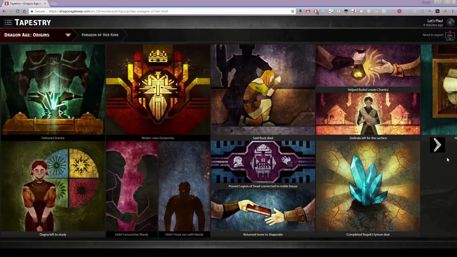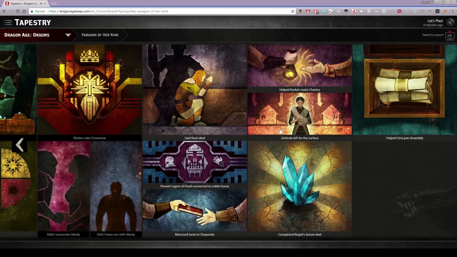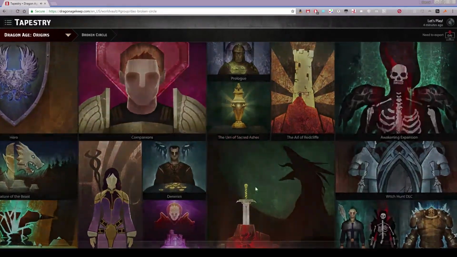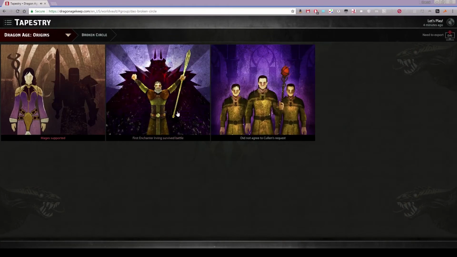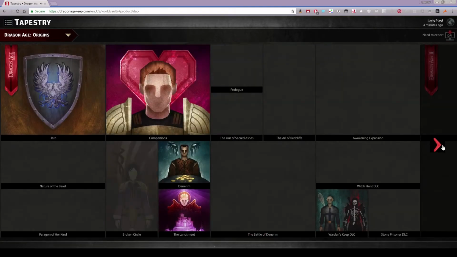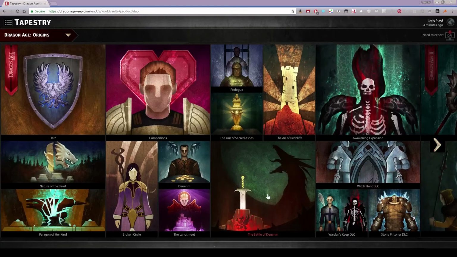Again, some of these minor ones, I'm not quite entirely sure. I know I helped Orta join the Assembly. Broken Circle, of course, I sided with the mages. First Enchanter Irving survived, and we did not agree to Cullen's request to, I don't know, torture all the mages or whatever.